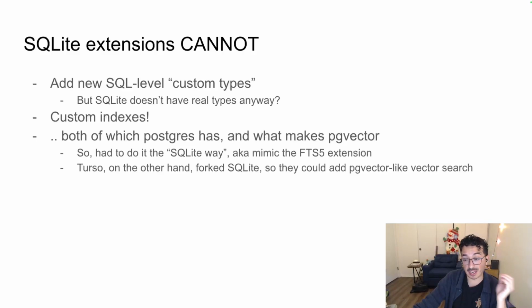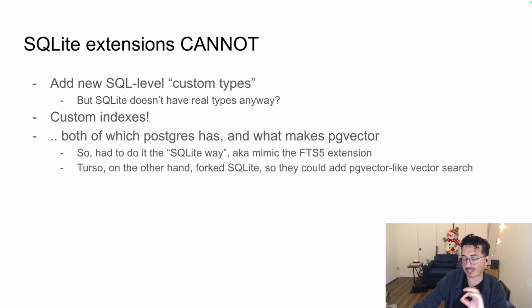You also can't build custom indexes, which is one downside to SQLite-vec. You could imagine a world where you create a custom index that takes in a vector column and has an internal index representation for it. But that's not possible through SQLite, so we have to build a virtual table like we had before, very similar to what the FTS5 extension does. That is one difference between SQLite-vec and, let's say, the libsql vector solution.